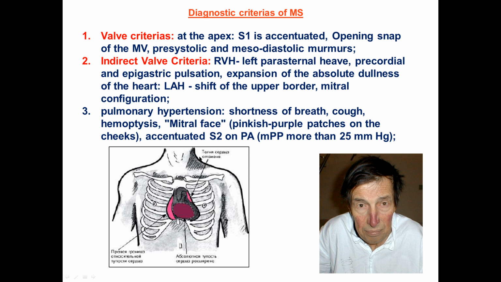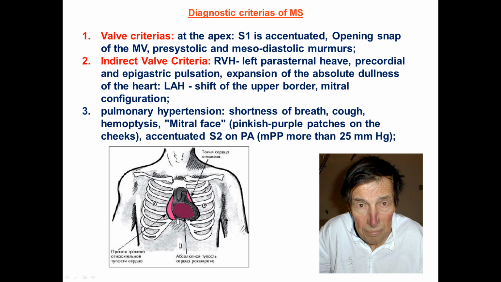And also there are indirect criteria you can find out during investigation: right ventricular hypertrophy, left parasternal heave during palpation, and precordial and epigastric pulsation, expansion of the absolute dullness of the heart, left atrial hypertrophy, shift of upper border, and also you can find out mitral configuration. Pulmonary hypertension appears as shortness of breath, cough, in severe cases hemoptysis.